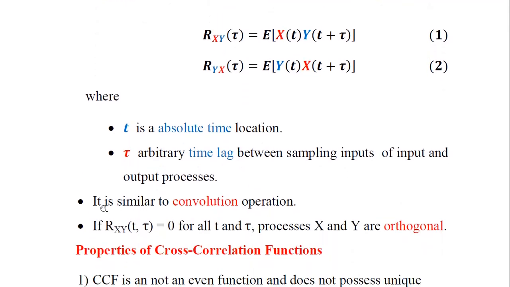A major feature of the cross correlation function is that, in equations 1 and 2, you can clearly note that it is very similar to the convolution operation. One is unshifted and the other is a time shifted version, and then the operation is performed. Now if Rxy of t comma tau is 0 for all values of t and tau, then the processes x and y, that is process 1 and process 2, are orthogonal to each other.